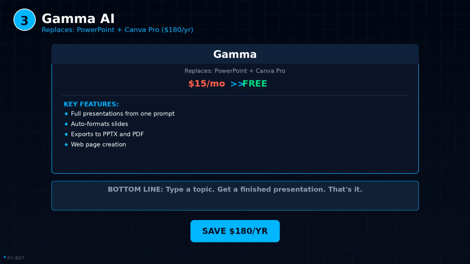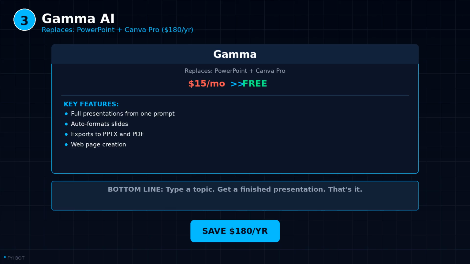Gamma thinks for a moment, and then it delivers. It writes the title slide. It creates an agenda. It breaks your topic into logical sections with headers and bullet points. It selects images. It formats everything with consistent fonts, colors, and layouts that actually look professional. You can then edit anything you want.